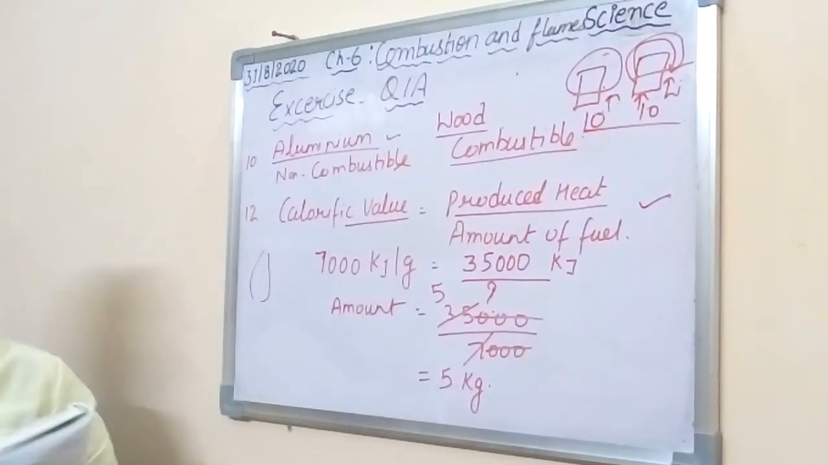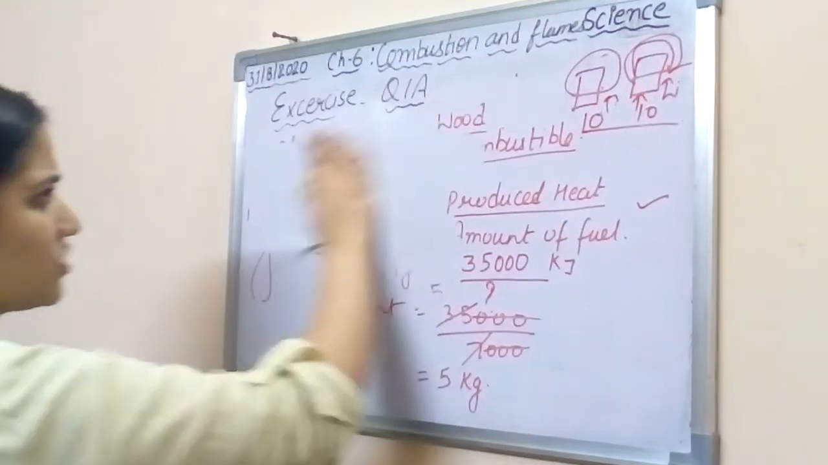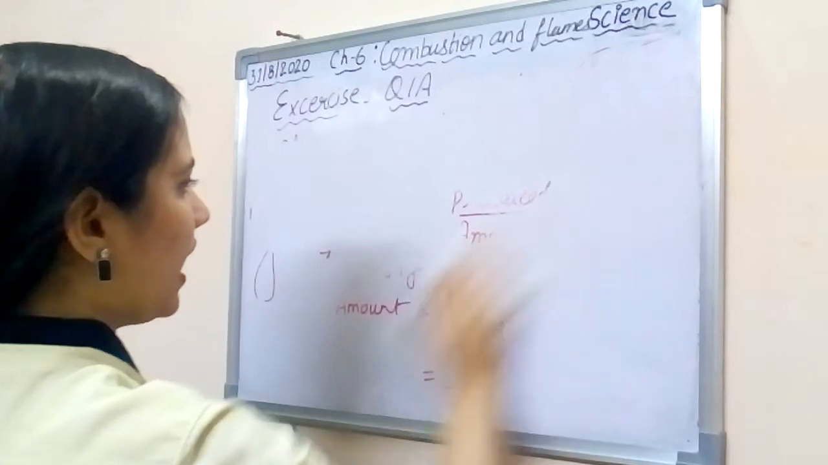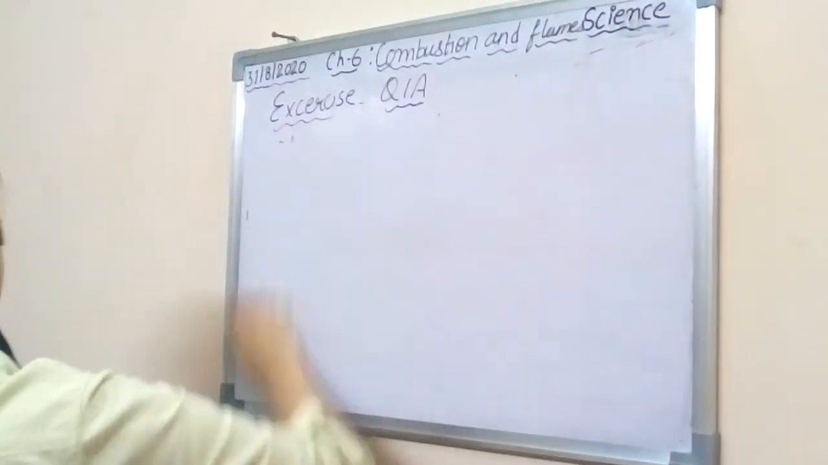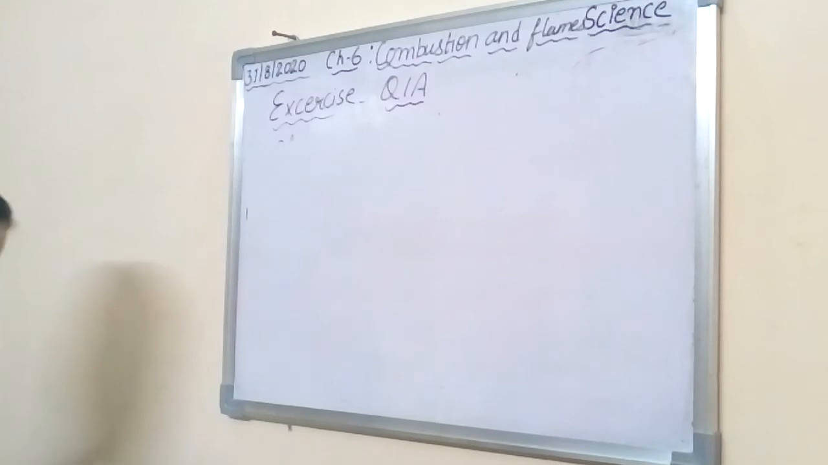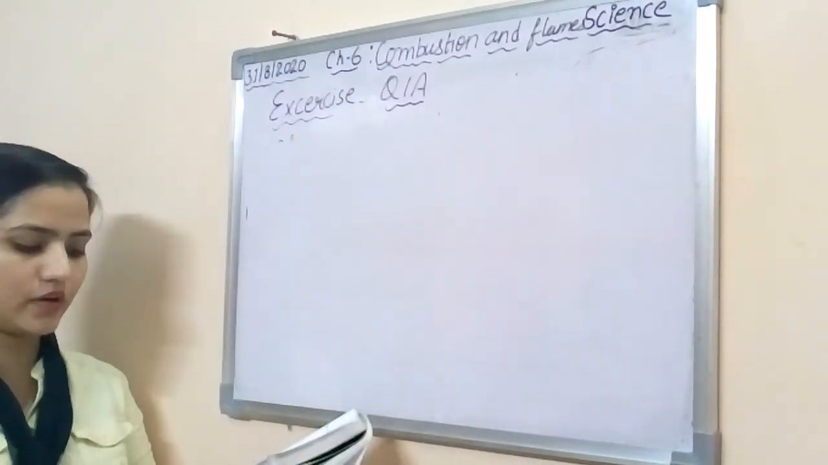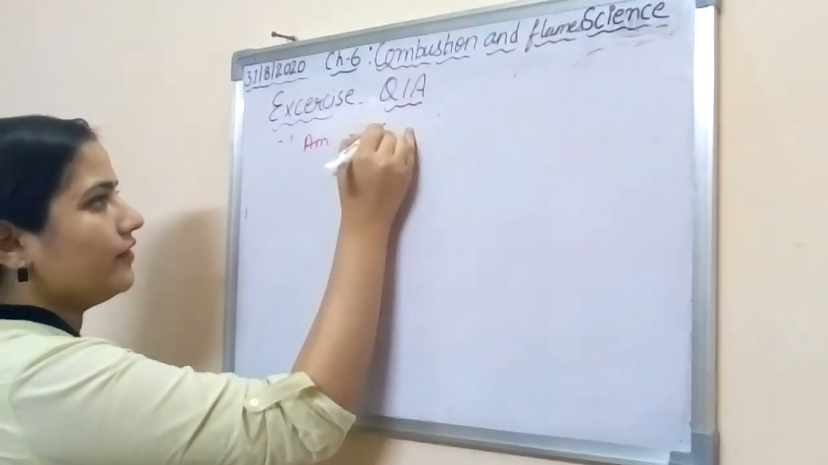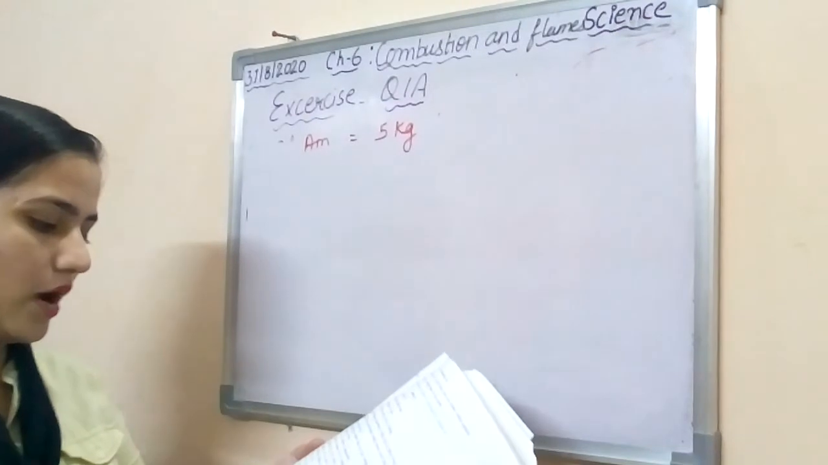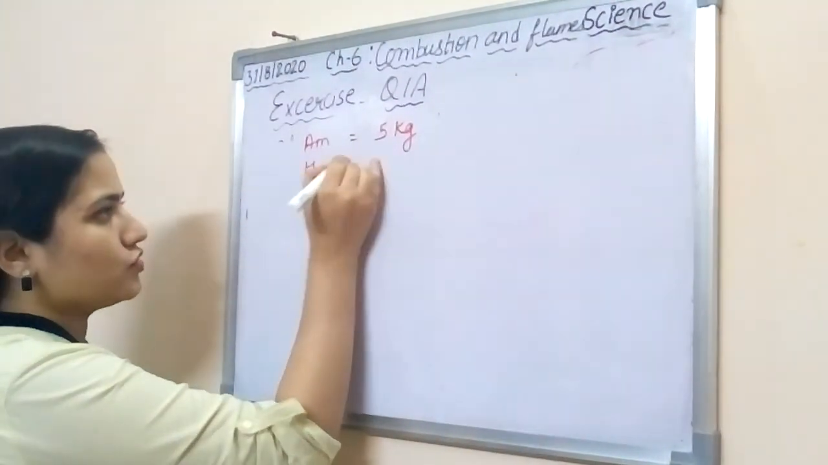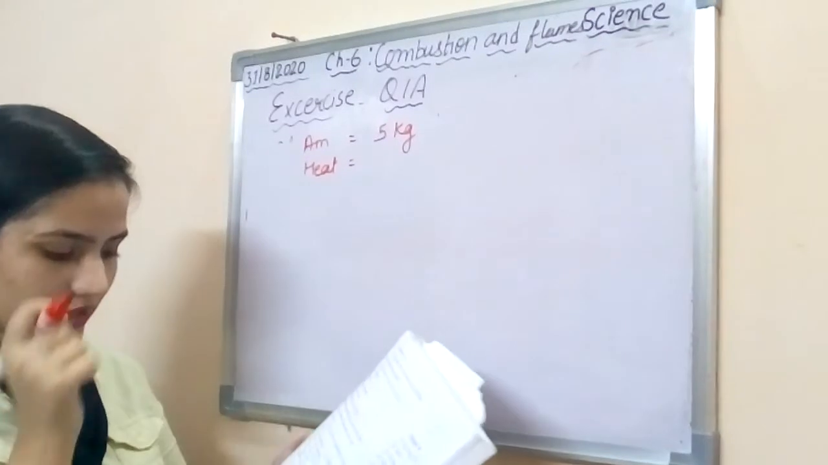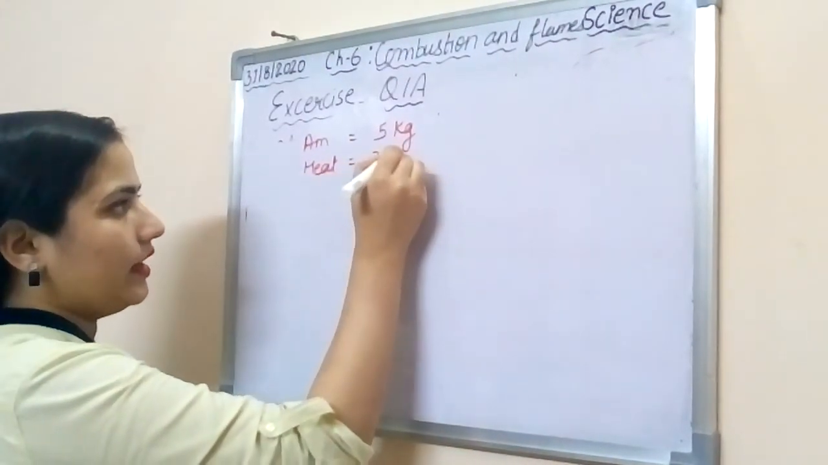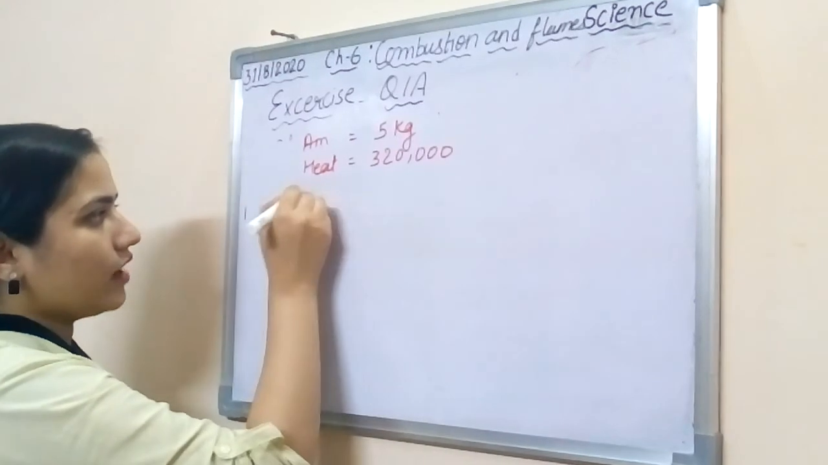Okay. So similarly, we will follow the second question, question number 13, which we have already discussed in the classroom. It is mentioned that 5 kilogram of a fuel produces 32,000 kilojoule of heat energy on complete combustion. Calculate the calorific value of the fuel. तो इसमें क्या दिया हुआ है, हमें अमाउंट दिया हुआ है 5 kg और आपको क्या दिया हुआ है, basically the heat produced given is 3,20,000. We have to find out the calorific value.